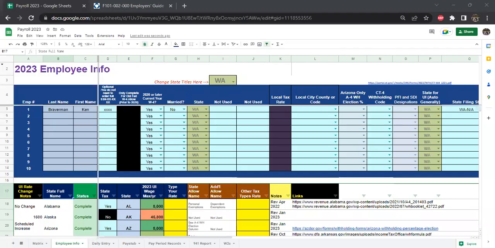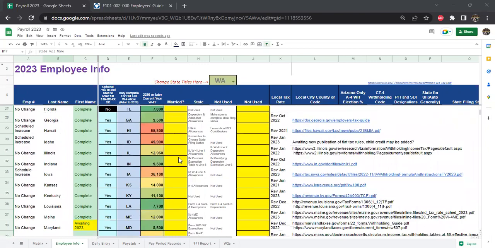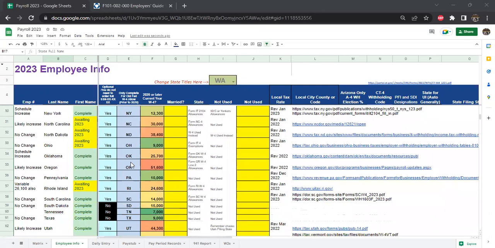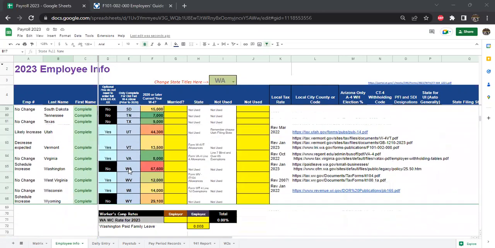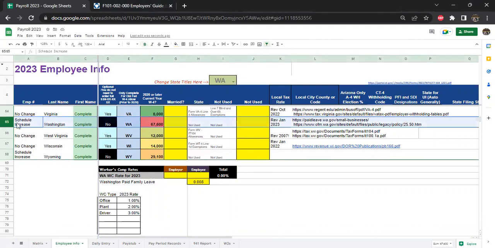Let's talk payroll. And let's talk about it in Washington State, a state that doesn't have a state income tax for state withholding, but does have a lot of other taxes. It's actually pretty complicated. We're rounding out, going over all the US states and the District of Columbia and programming all of their tax formulas and codes into this Google Sheet and subsequently into Microsoft Excel to have it all ready. As we get to Washington, it's a state I've worked with a little bit for farming and a couple other types of payroll applications. It's just really, really complicated for a state that doesn't have any state tax.